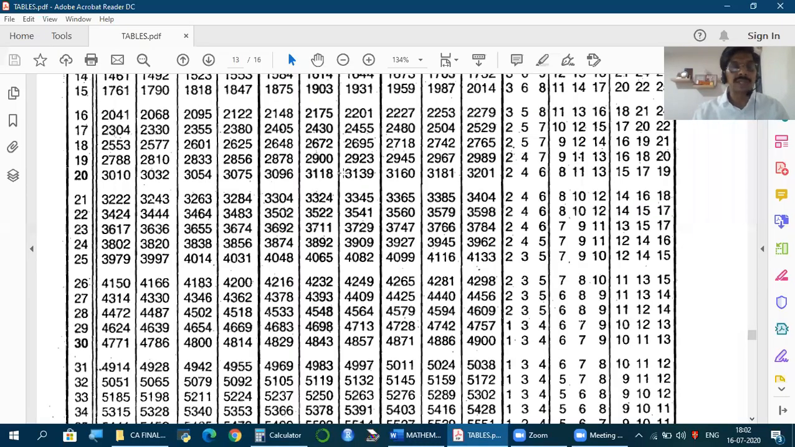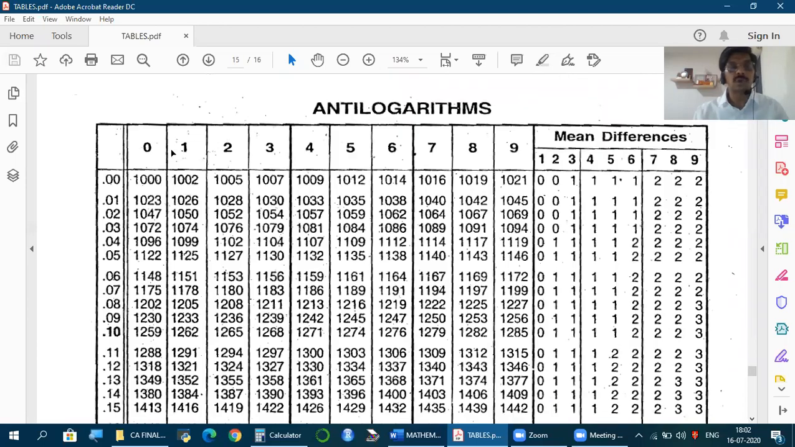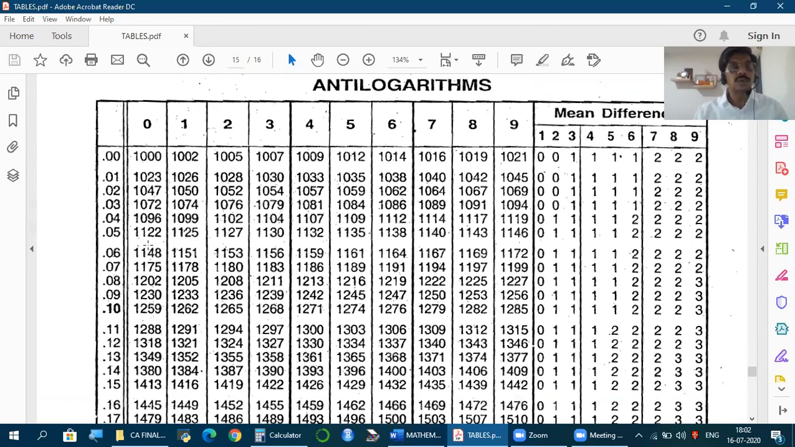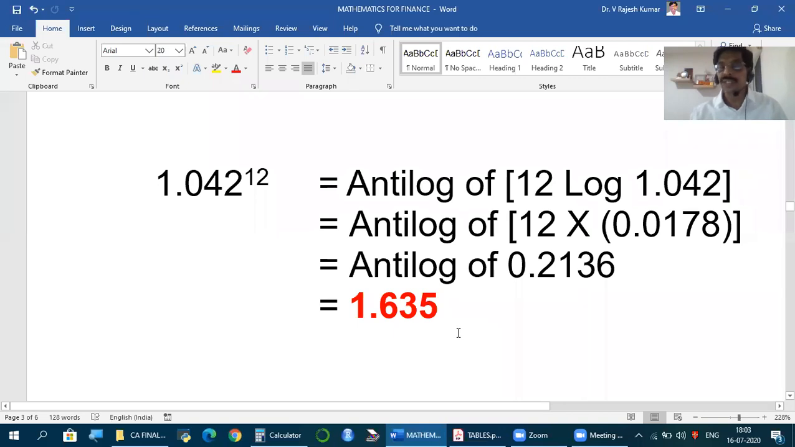Let's go to the anti-logarithm table. At the top, you see 0, 1, 2, 3, 4, up to 9. So we need 0.2136. 0.21 under 3 is 1633. Same row, mean difference under 6 is 2. So 0.2136 will be 1633 plus 2, which is 1635. So put the number here, 1635. That is not the answer yet.